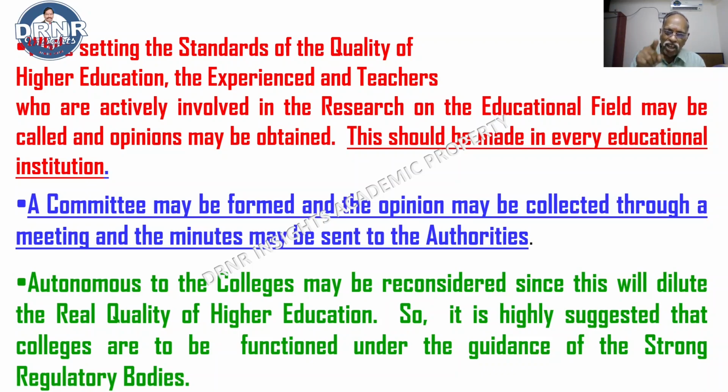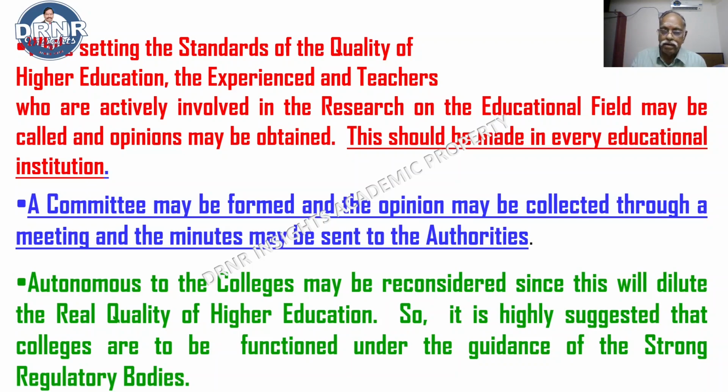They should go to the field and search for the people doing research work in the educational field, failing which they will be punishable. This should be made compulsory for every educational institution. Then only standard quality can be given to the students, both in education as well as in higher education.